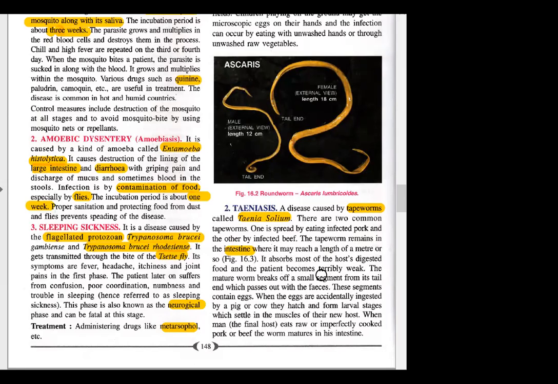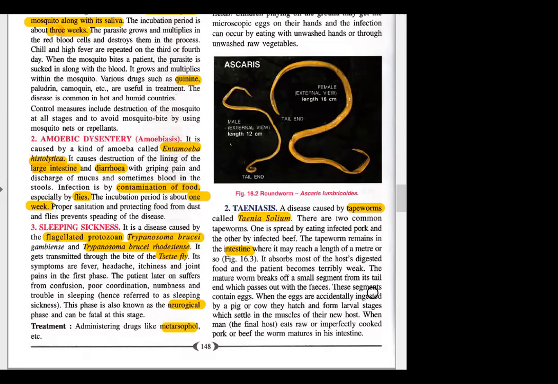Here also the person feels lots of fatigue, dizziness, weakness. The mature worm breaks off a small segment from its tail end, which passes out with the feces, and that's how it can be detected.